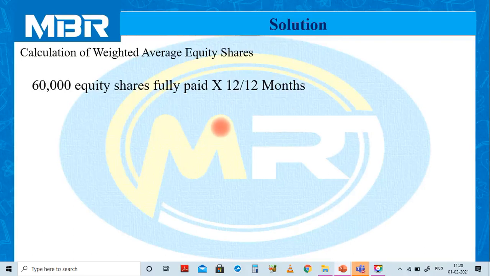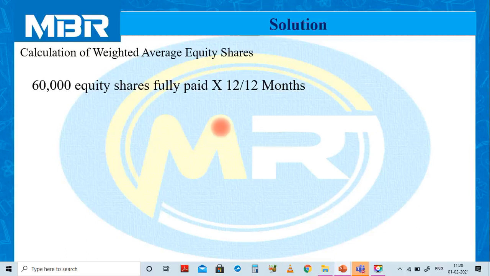60,000 equity shares were there on the 1st April 2019, and we have to calculate weighted average numbers of shares for the year 2019-20. So 1st April 2019 to 31st March 2020.